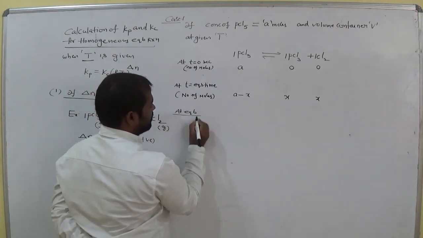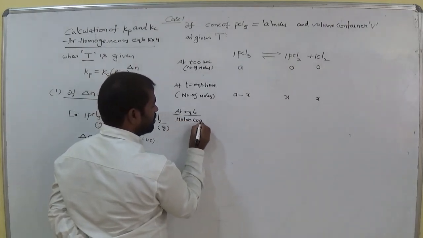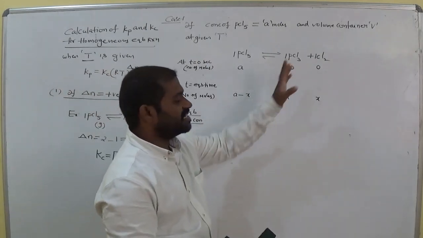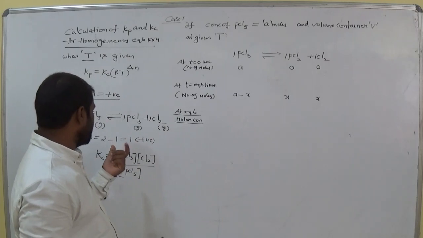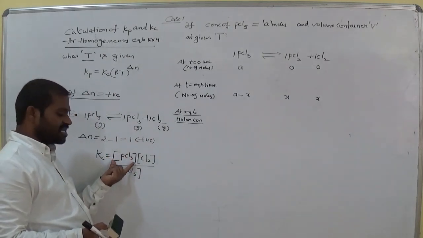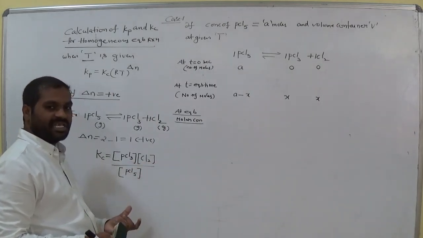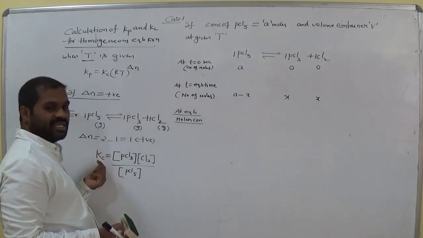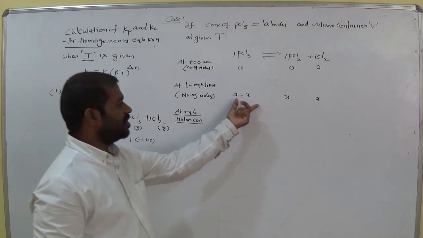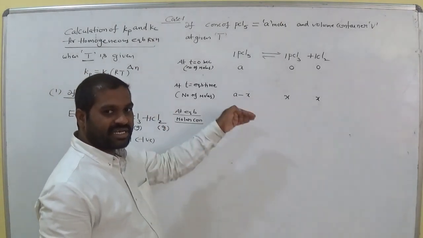At equilibrium, molar concentrations of PCl5, PCl3 and Cl2. So once we come to this expression, what we need here is the molar concentration of PCl3, the molar concentration of Cl2, and the molar concentration of PCl5. We need to calculate Kc. If you know these values, then only can you calculate Kc. Am I right? Here we have moles. Now we would like to convert into concentration terms.